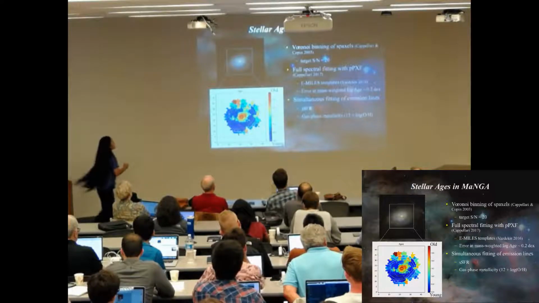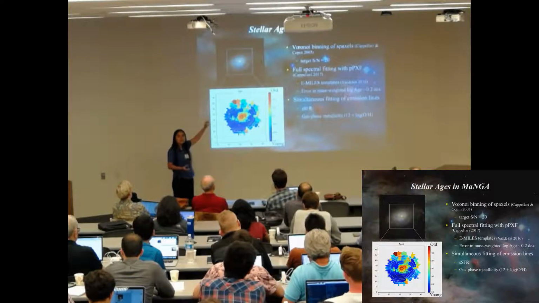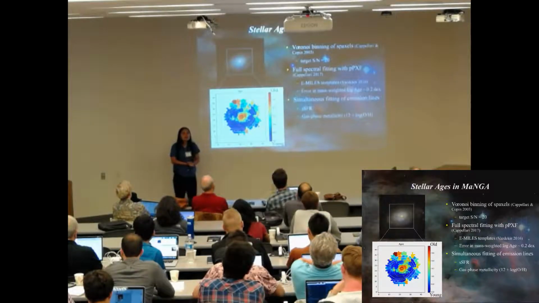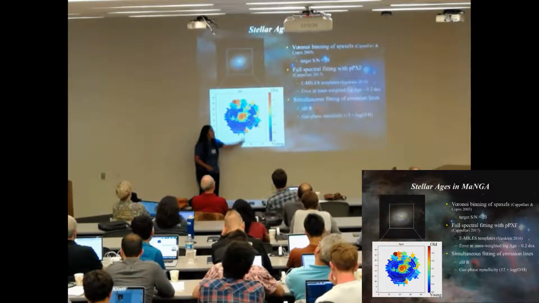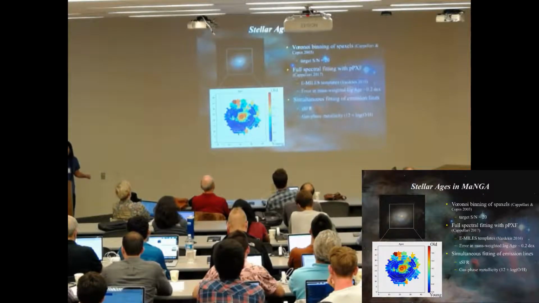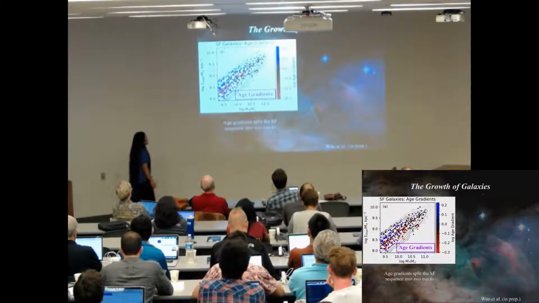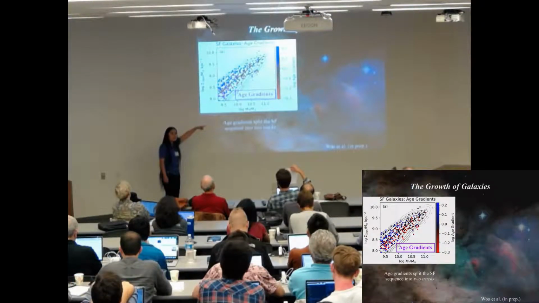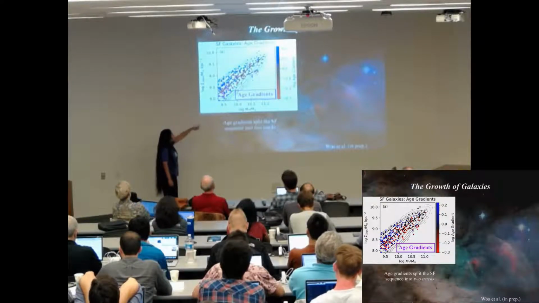Okay, so in the full spectral fitting of each baxel, we were able to fit emission lines simultaneously, so we can also have measurements of the gas, so SSFR and the gas phase metallicity. Okay, so our goal was to see how these gradients depend on the sigma 1 versus M star diagram. So this is the sigma 1 versus M star diagram.